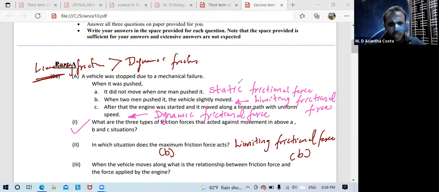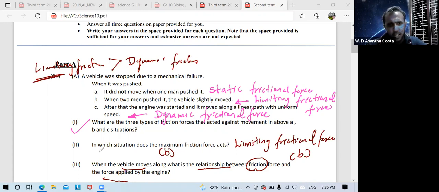Third one, when the vehicle moves along, what is the relationship between friction force and the force applied by the engine? They are asking here the relationship between friction and force. You know, vehicle moving means now dynamic friction is occurring. So more than that friction, here the engine applied force.